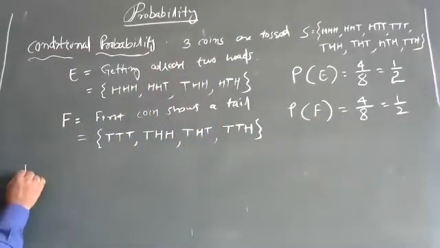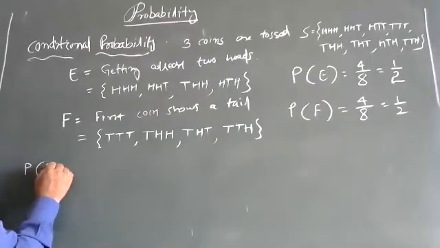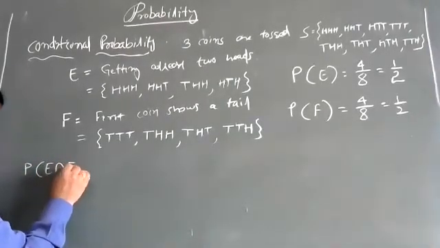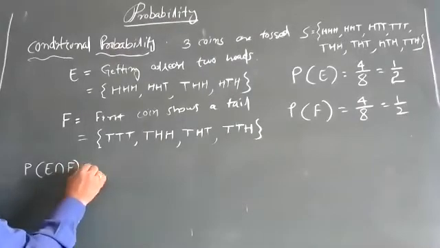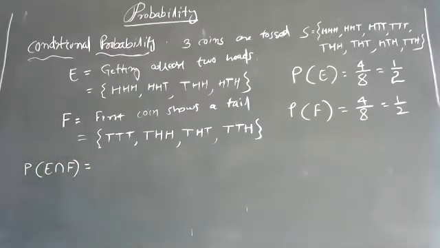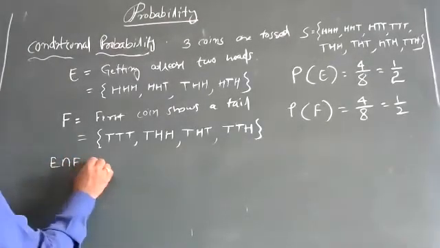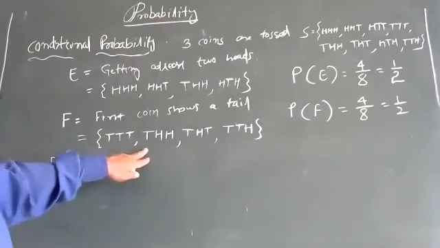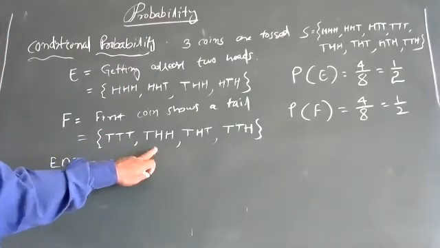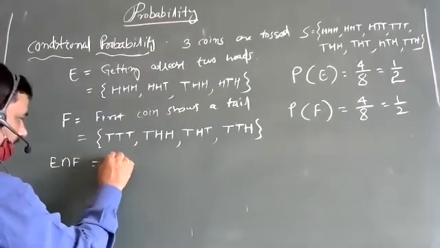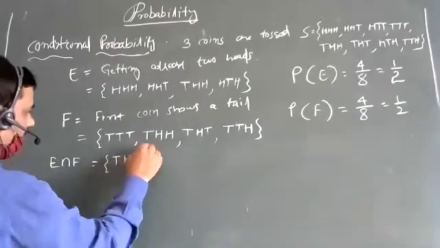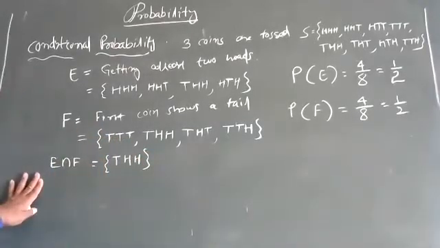Now, what is the probability of E intersection F? First find out E intersection F, then you will find the probability. E intersection F is THH. THH only. This is E intersection F.